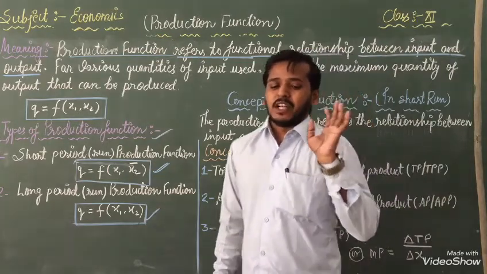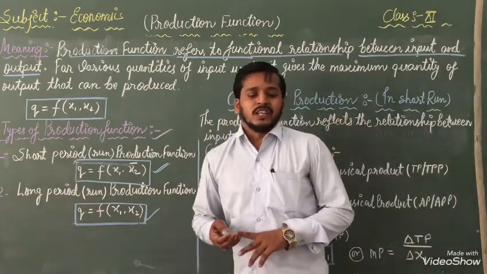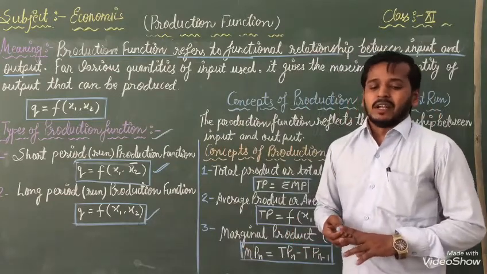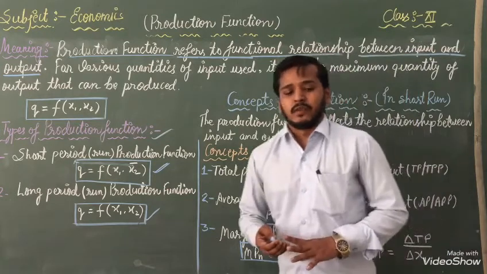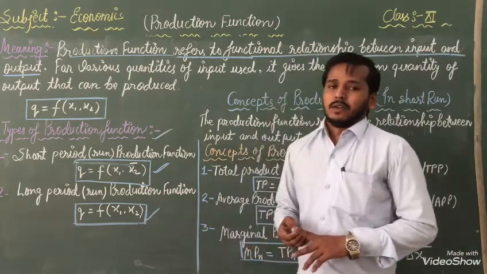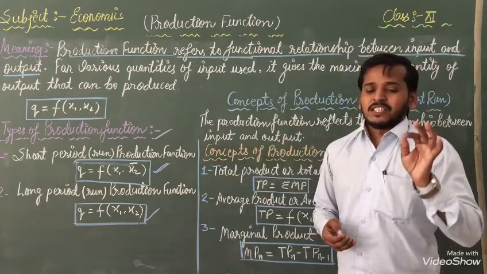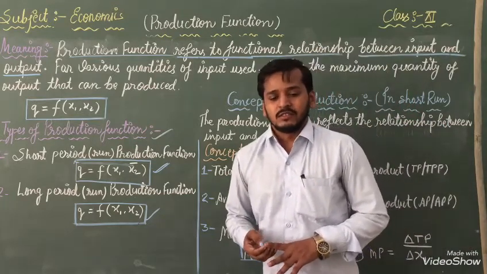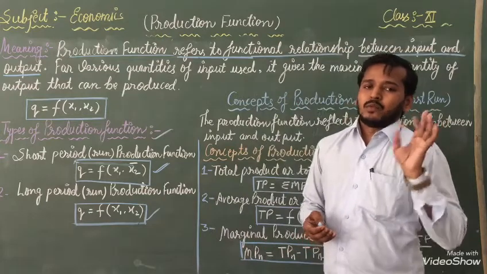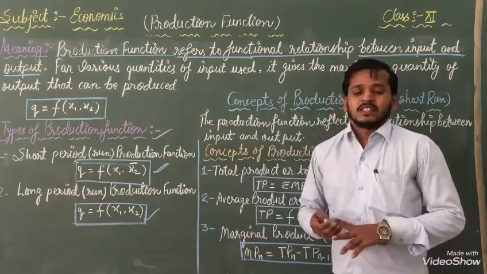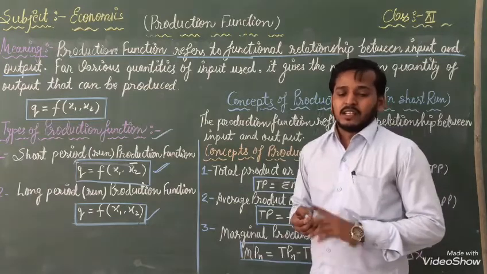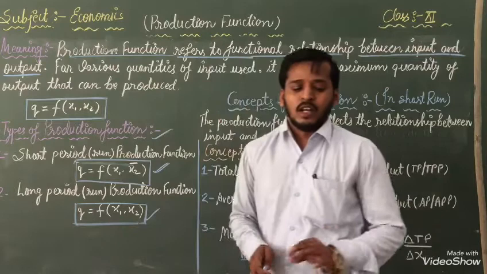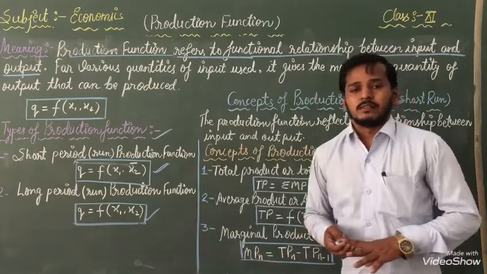Change in physical output of the good when all the factor inputs are variable and there is no difference between the fixed and the variable factor. This phenomenon is known as the long period production function. The law which operates in the long period is known as the law of return to scale. With the help of this formula we can explain.